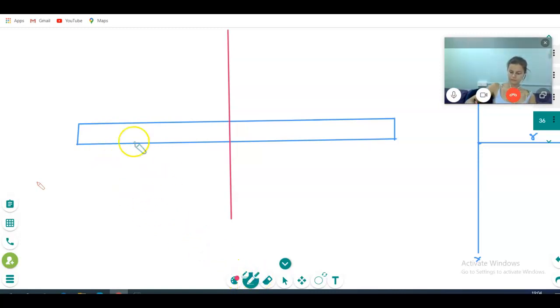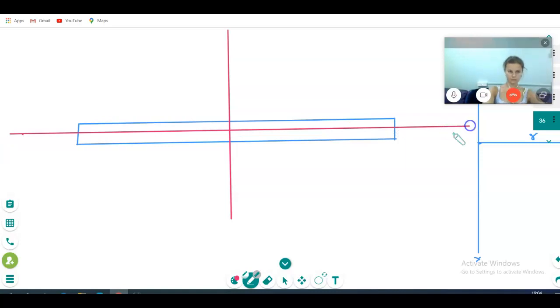Is it clear? Suppose this is the x axis. Now I will take a coordinate axis just for easy purpose. I am rotating with this x axis and y axis. This is the x axis and y.